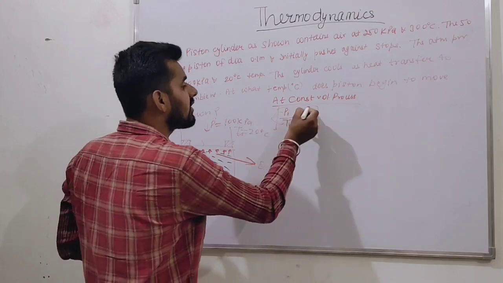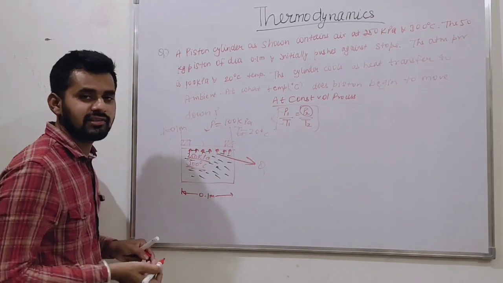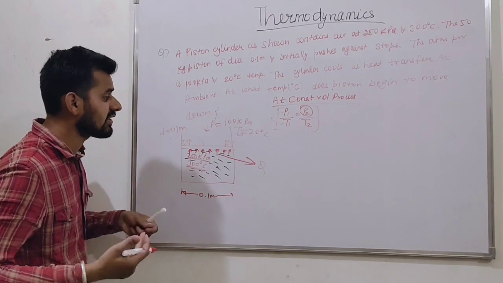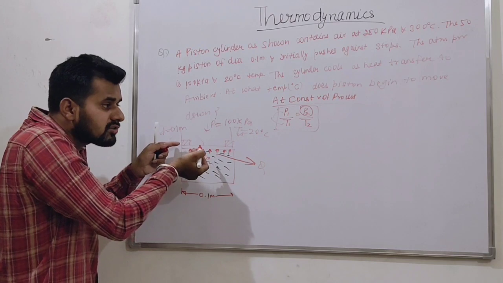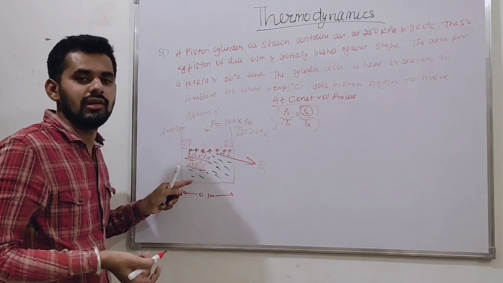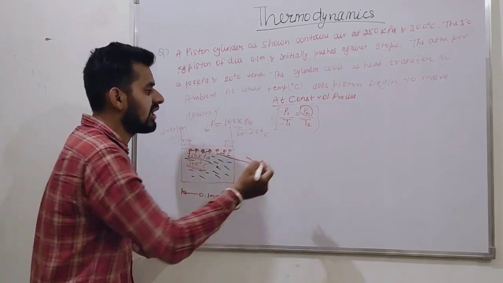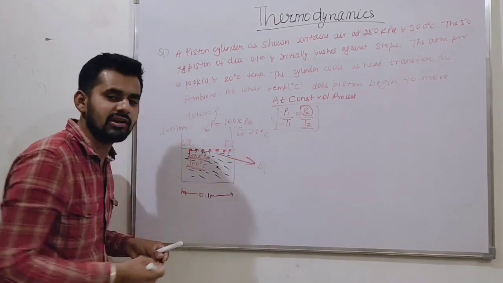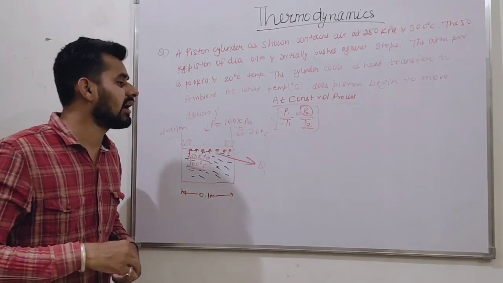If we know the pressure at the second stage, when the piston is just trying to move down, then we can easily find out the temperature when the piston tries to move down.